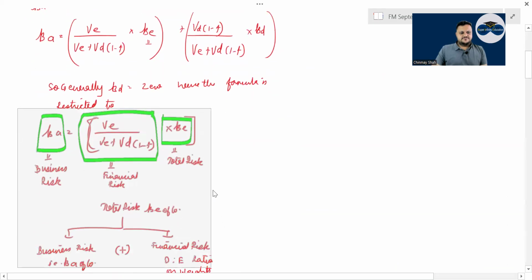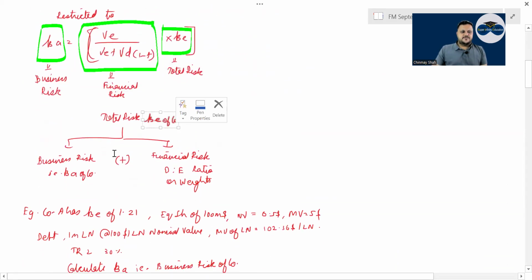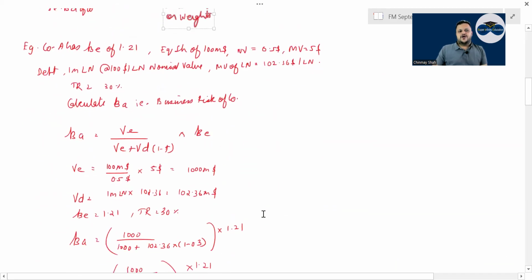Have a look. Beta asset is equal to business risk: VE divided by VE plus VD (1 minus tax rate) into beta equity. So total risk is beta equity of the company. This is beta asset. Then that is debt to equity ratio. Correct.